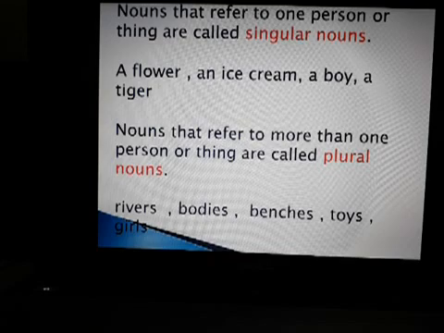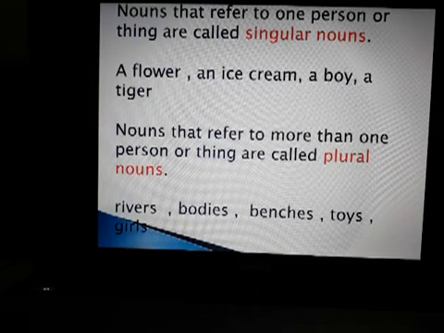Nouns that refer to more than one person or thing are called plural nouns. It means if there are more than one thing or person, we call them plural nouns. For example, rivers, bodies, benches, toys, girls. So, there are singular nouns and plural nouns.